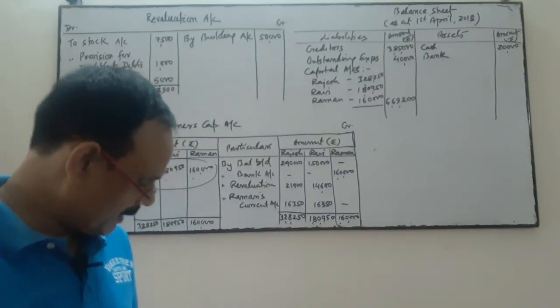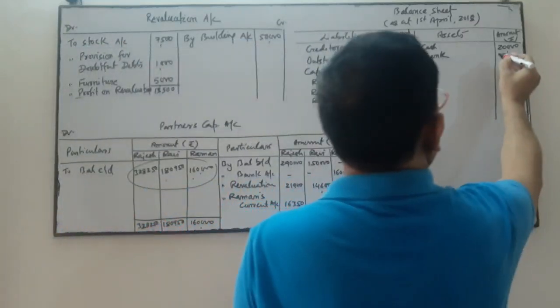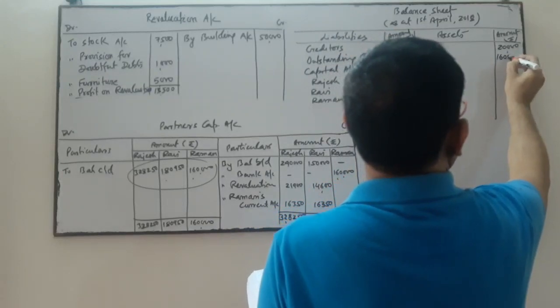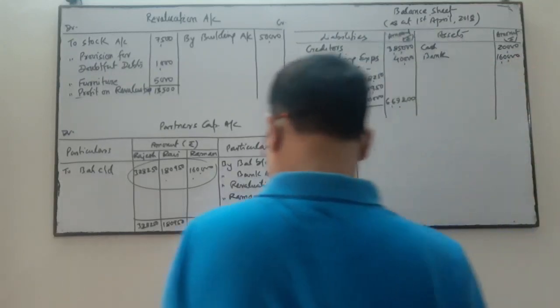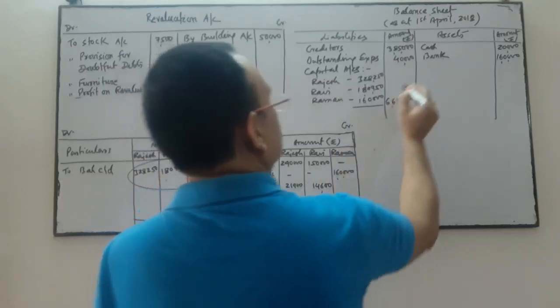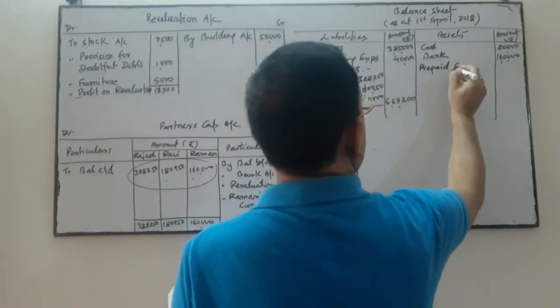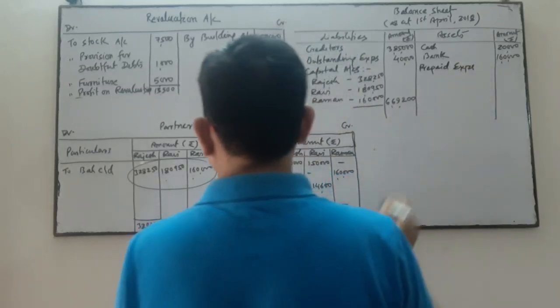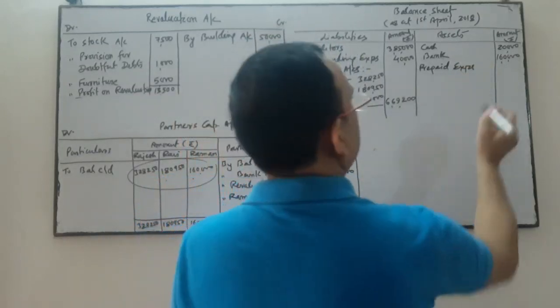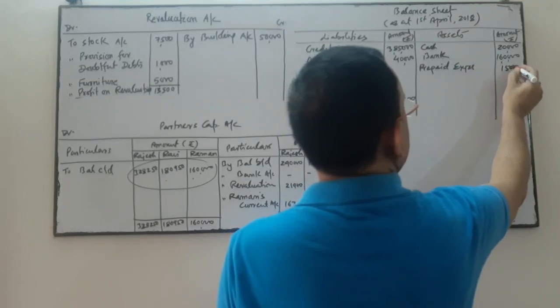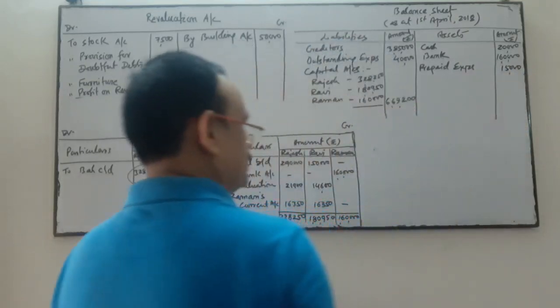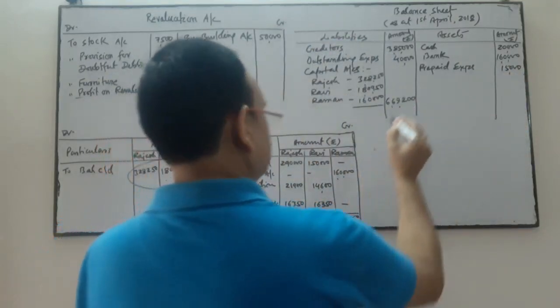That was 1,60,000, so the bank account will increase by 1,60,000. This is the new account. Prepaid expenses: there is no increase or decrease in the prepaid expenses, so this amount will be as it is in the previous balance sheet.